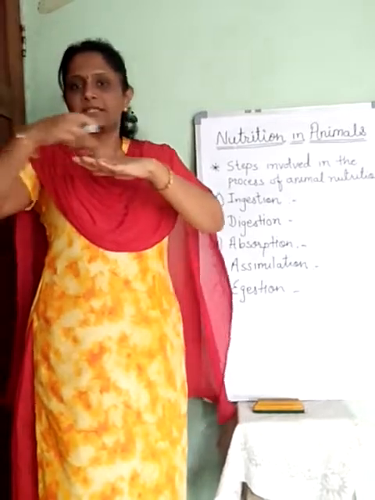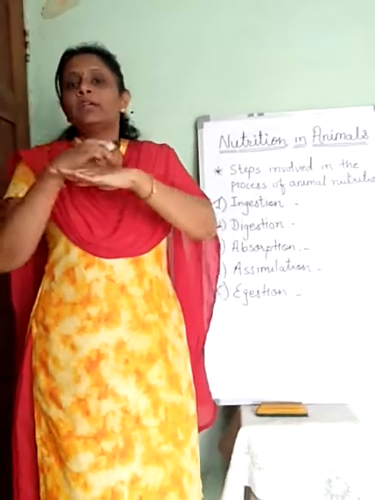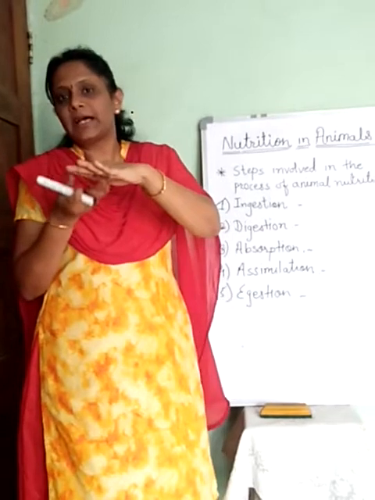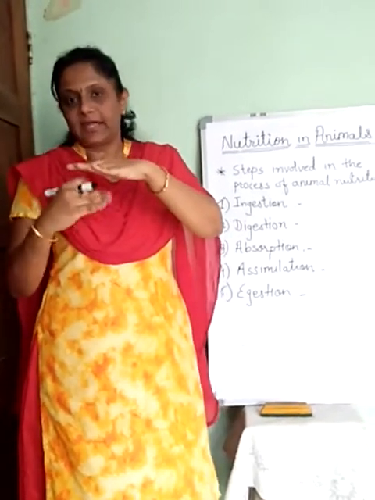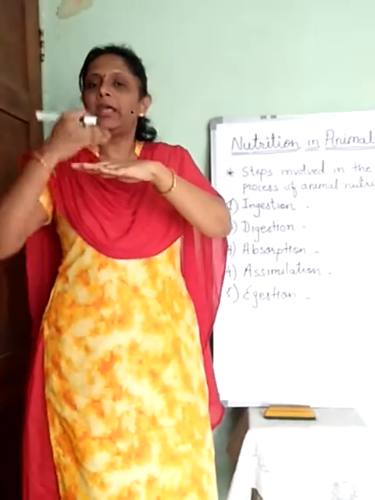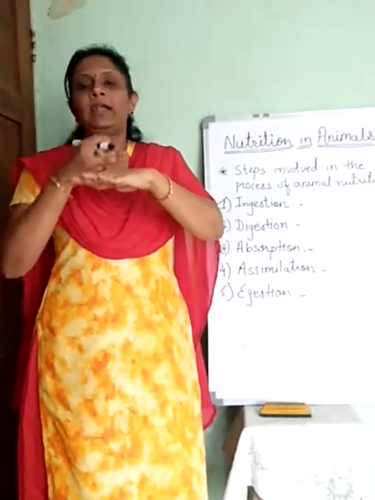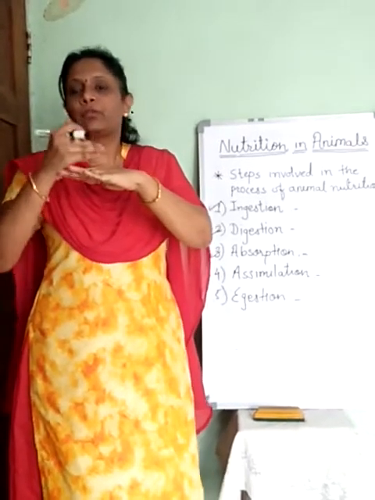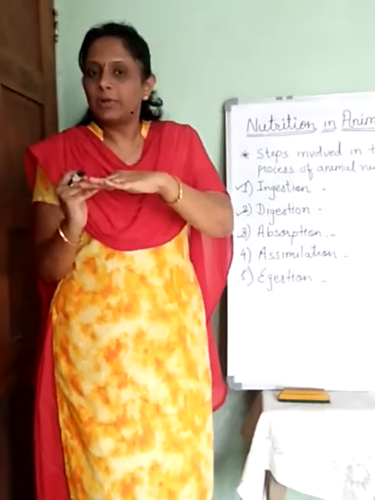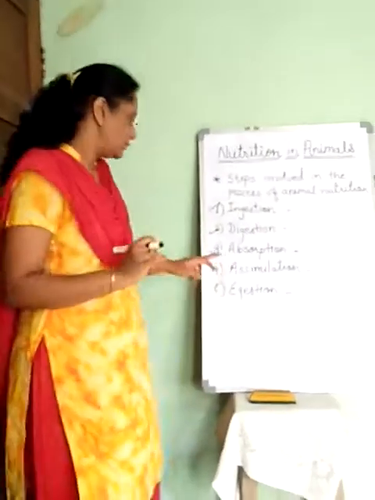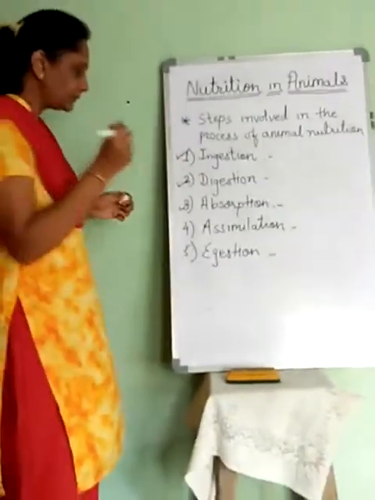Small blood capillaries are present on the walls of the small intestine, and the food which is now inside the small intestine is diffused. By the process of diffusion, it enters the blood and is then distributed throughout the body. So absorption of this simpler form of substances into the blood is nothing but the process of absorption.